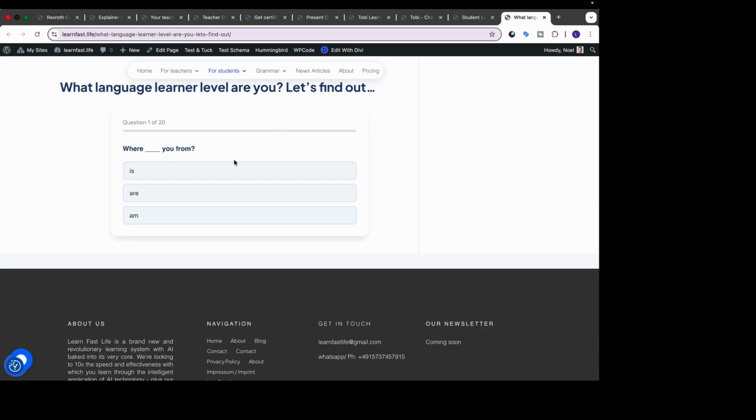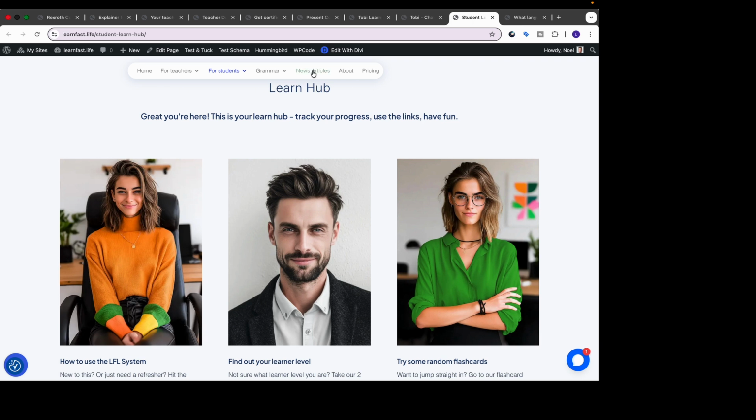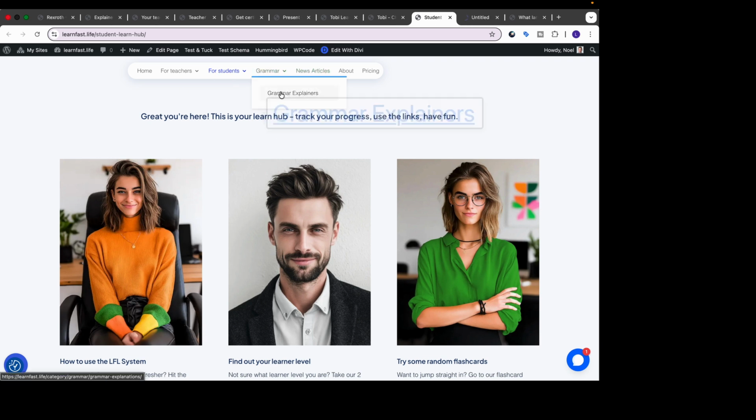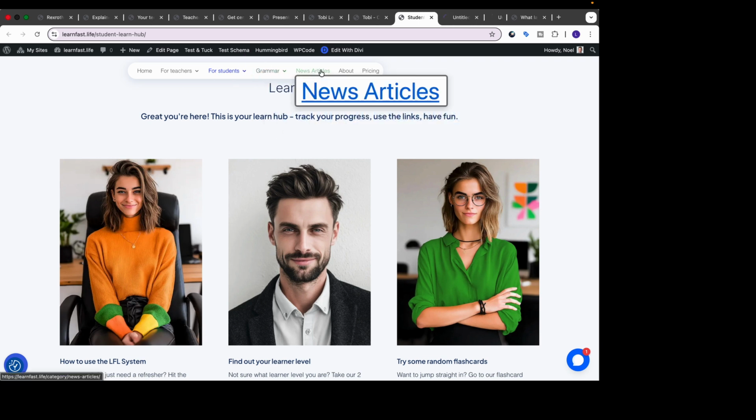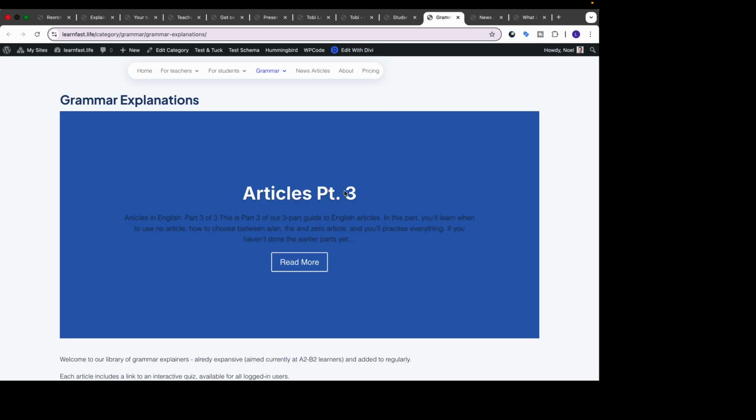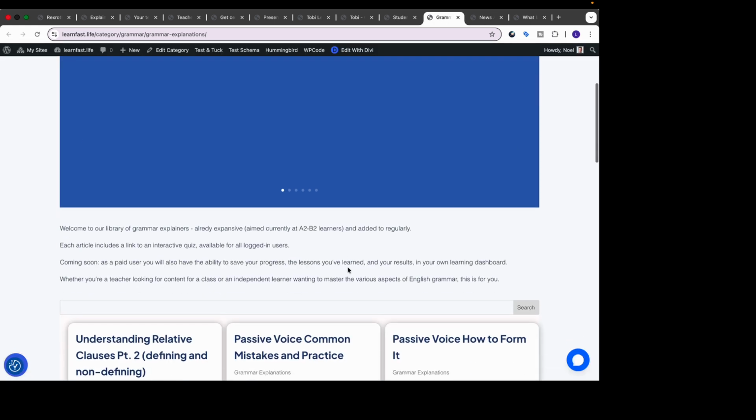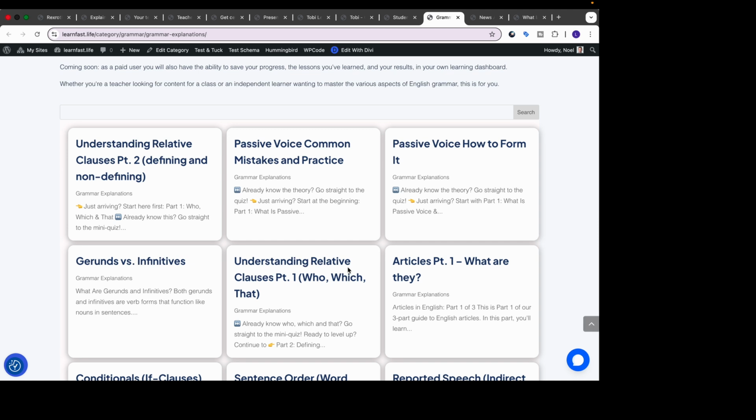Meanwhile, as you can see, here is the test for what language learner level they are. The AI will let the student know what language level they think they're on. There's also grammar explanations that the student can do at any time. So here we have grammar explanations. As I said, we're starting with English. So with English, we've got all the main basic grammar topics that people need to learn. It's not done for specific levels, these. I just put in an explanation for each of the things.